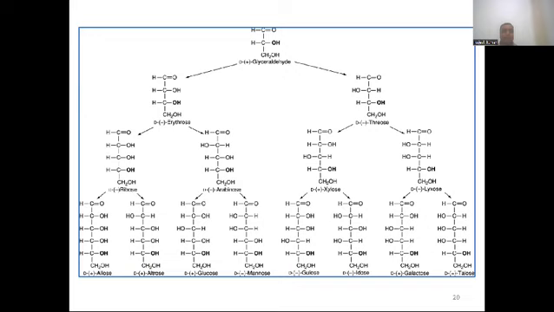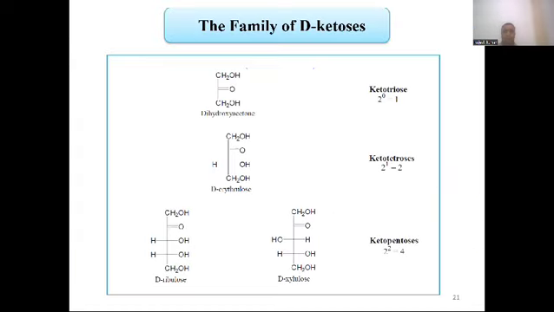Glyceraldehyde. We can summarize it in one slide. This is erythrose, this is threose. Further, we extend the carbon chain. This is D-ribose, D-arabinose, D-xylose, D-lyxose. Then we further extend into 6 carbon: allose, altrose, glucose, mannose, gulose, idose, galactose, talose. Now, the family of D-ketose. D-ketose means a ketonic group is present. Here at the C3 carbon the hydroxyl group is on the right hand side. This is called D-erythrulose. This is D-ribulose, D-xylulose.